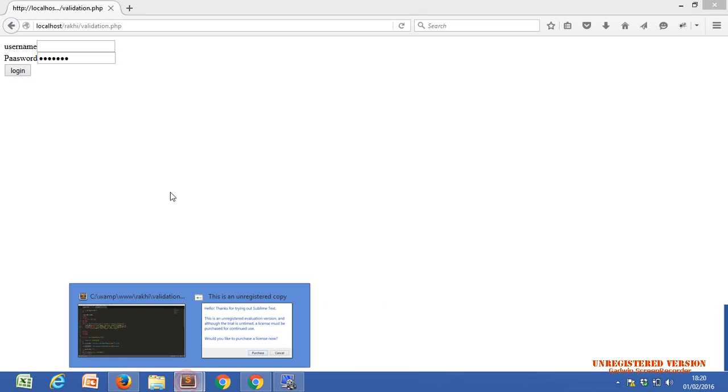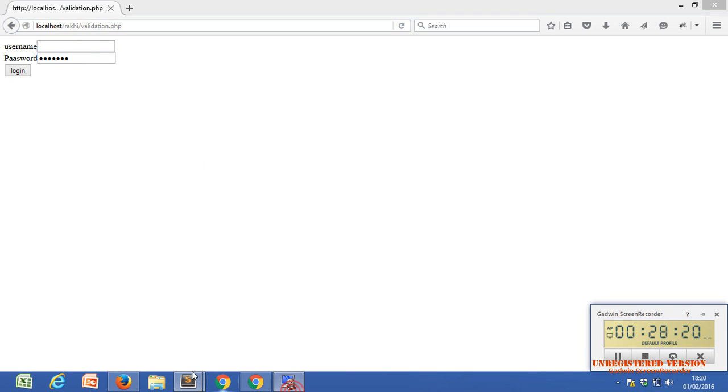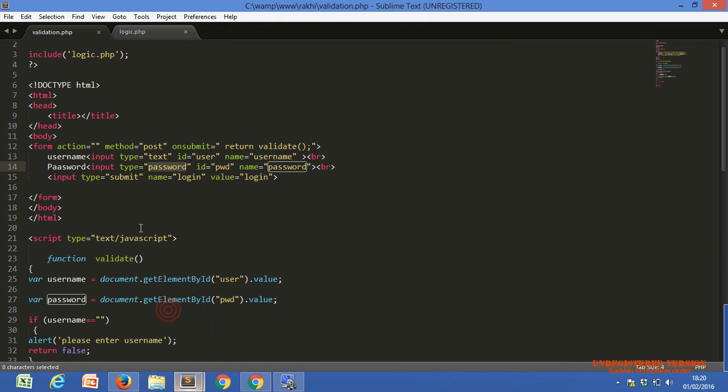Okay, now let's come to JavaScript. Do you remember every HTML tag has some properties? Type equals text: type is a property. ID is a property. Name is a property. Same as the form tag: action is a property. Within the action we write any other file name, if we want to redirect to that file after submitting the form. We leave it blank because I want to redirect to the same file.